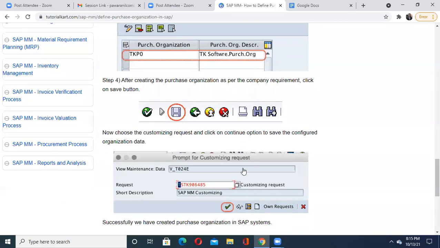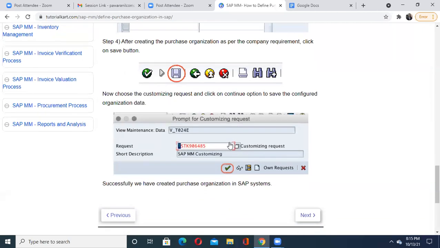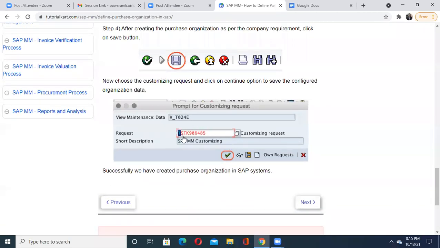See, when you create it, you are going to customizing the request, and when you are customizing that, you will be able to find, yes, this one is customized, and this data is also available inside this particular table, right? You click on this green check button and press enter. You will find your purchase organization is created in your SAP system. This is one of the ways to create your purchase organization.